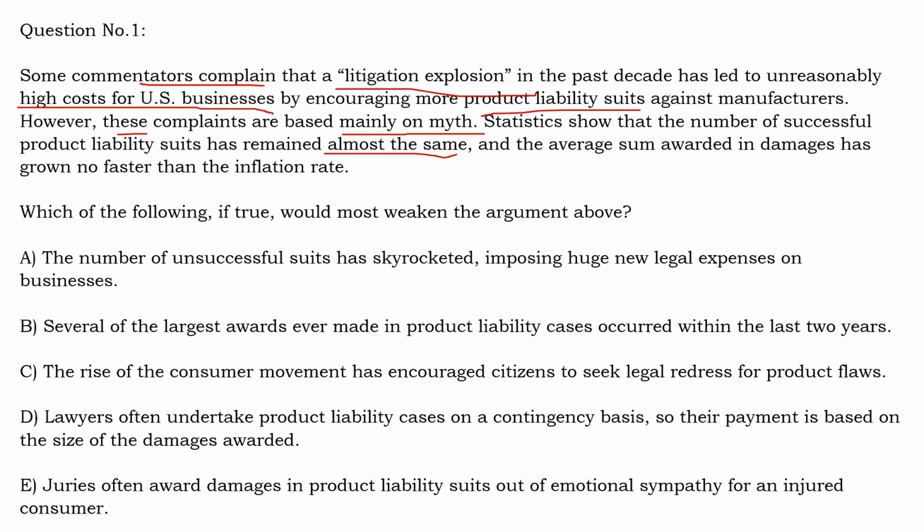So the statistics are showing that such cases where the customers are winning the product liability suits have remained the same. So even though the number of cases filed against the manufacturing companies might have increased, the number of cases in which the customers have won has remained the same.